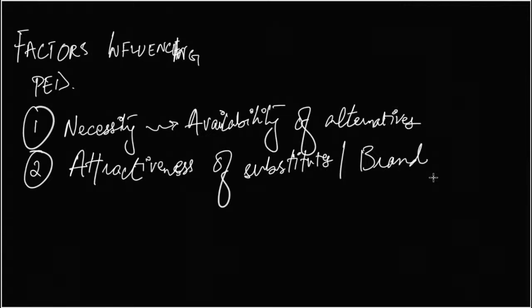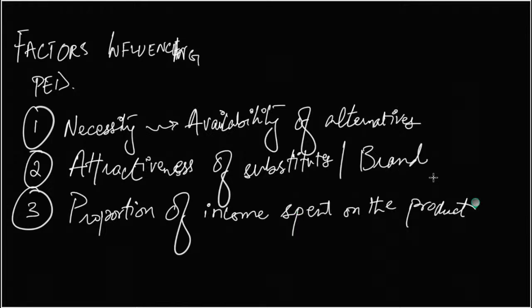The third thing is the proportion of income spent on a product. It is saying what percentage of my income gets spent on the product: 5%, 10%, 20%.